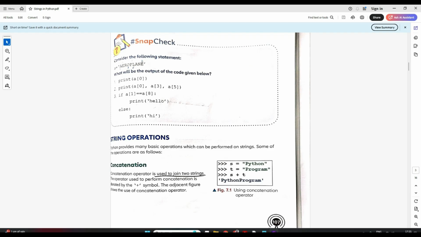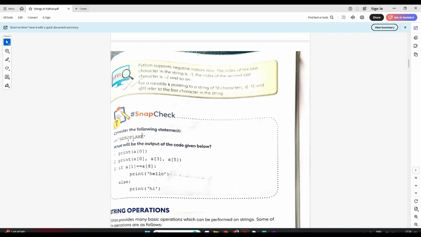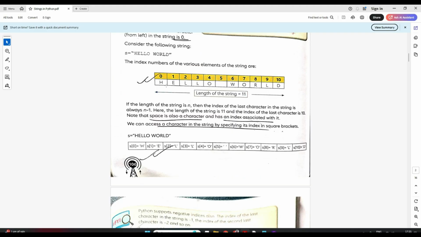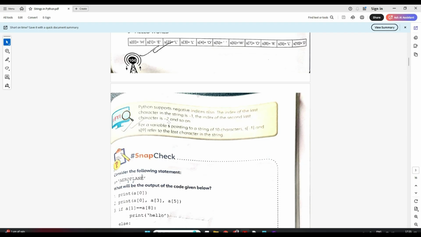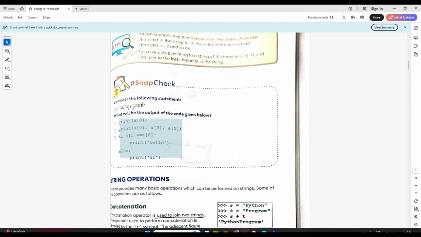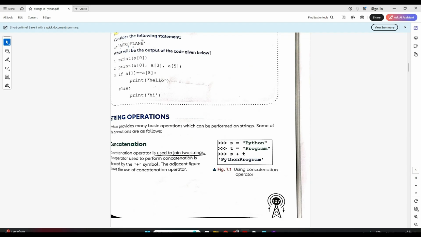Okay, students. So let's try to understand some of the string operations that we have. Till now we have understood how we can access each character from the string, the indexing, and that we can have a negative index also. We have seen how we can do all this, right? Now let's try to understand some of the string operations. First is concatenation.